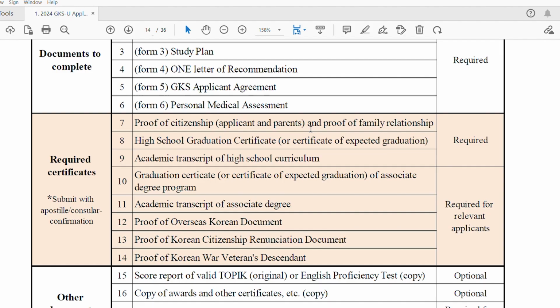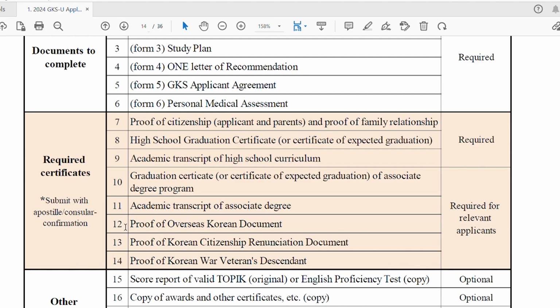Then there is the academic transcript. Many students are confused about what is meant by academic transcript. A transcript is any document which shows all of the courses that you have studied in your graduation and their marks. Any document which has your courses and your marks or percentage or CGPA is known as a transcript, or in most countries it is known as a mark sheet. Then if you have an associate degree and want to apply for a bachelor's degree, you have to submit your associate degree certificate and the transcript of the associate degree.